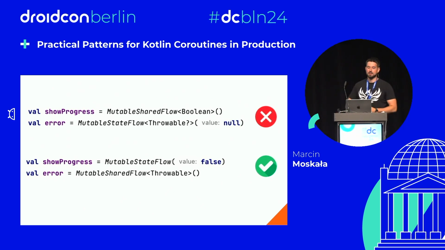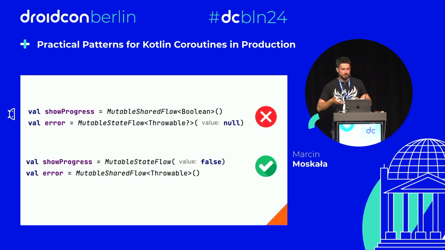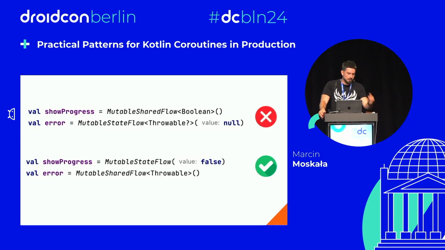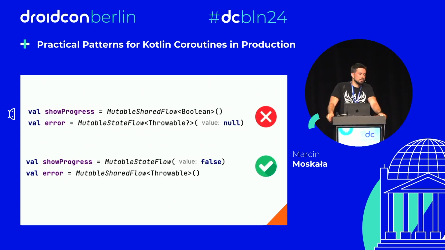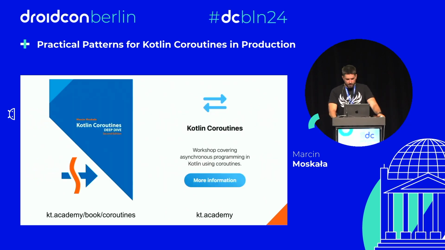So state we represent with a StateFlow: progress bars, something to be displayed, most of the things on Android. But things that are kind of events to receive, like errors, dialog messages or some pop-up messages, should rather be represented with SharedFlow. This is what those two were designed for.